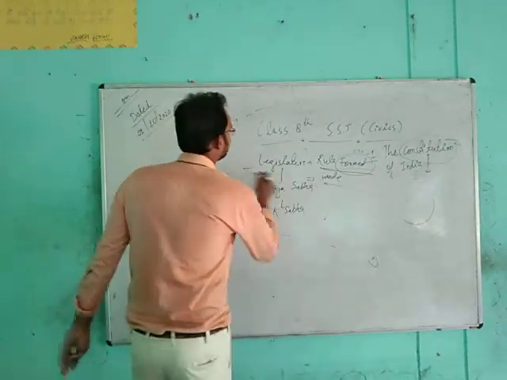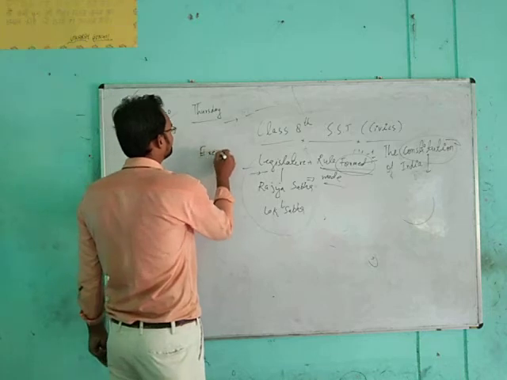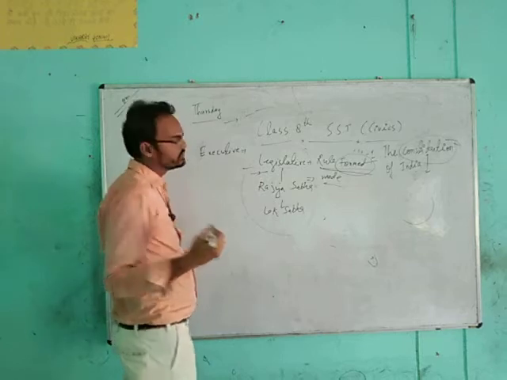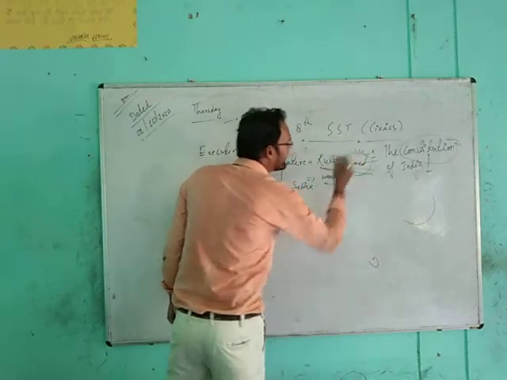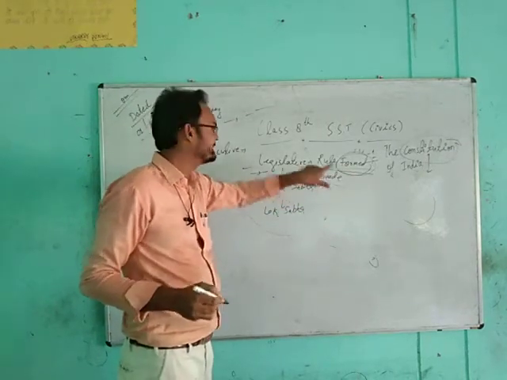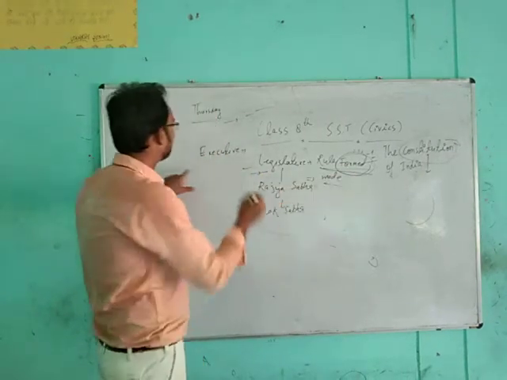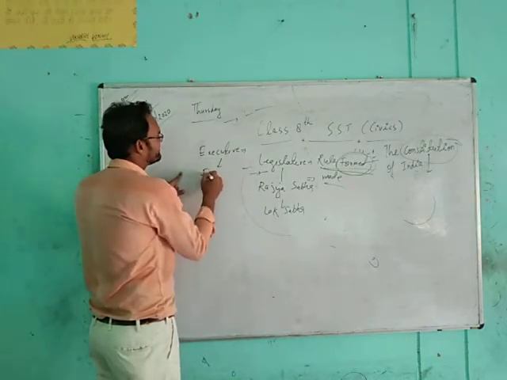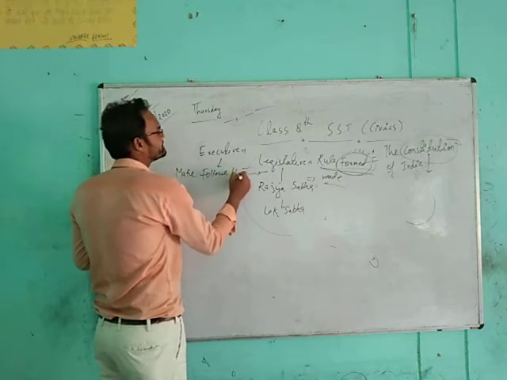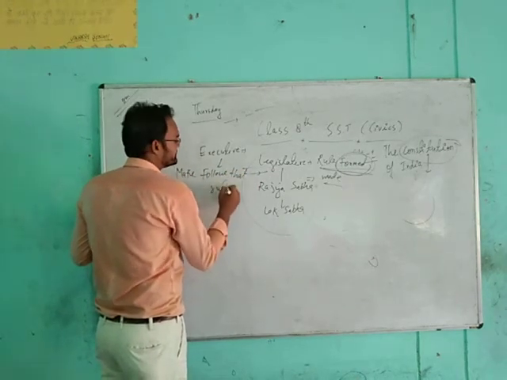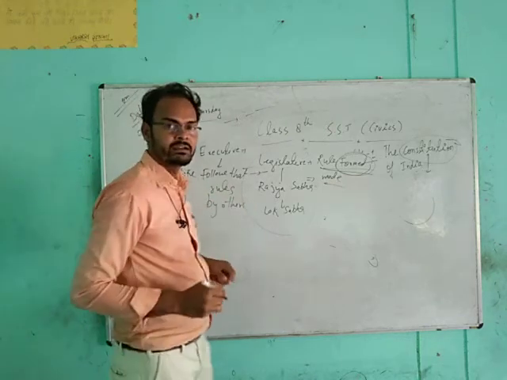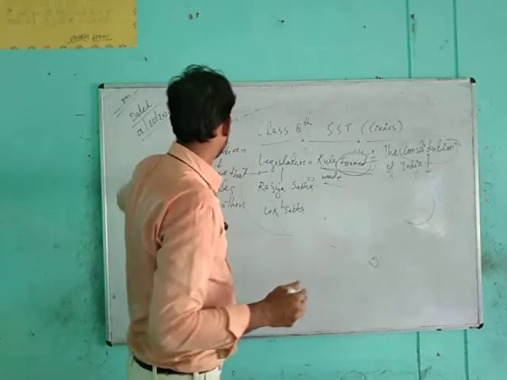But what is executive? Executive is the one who applies the rules which are formed by legislature. The legislature makes the rule and the executive makes others follow that rule. I think you understand, students?